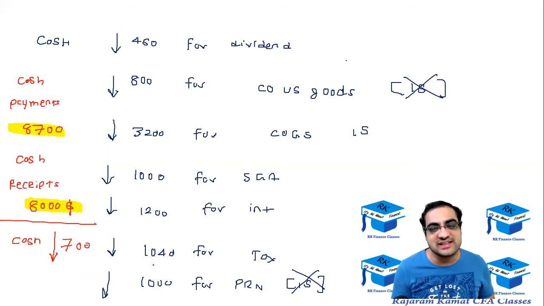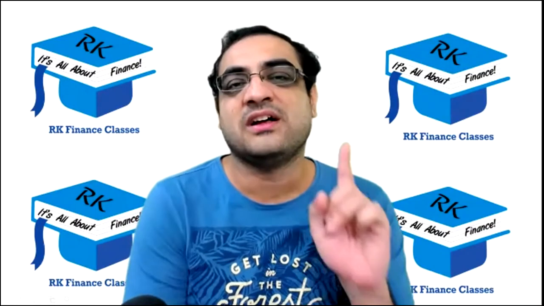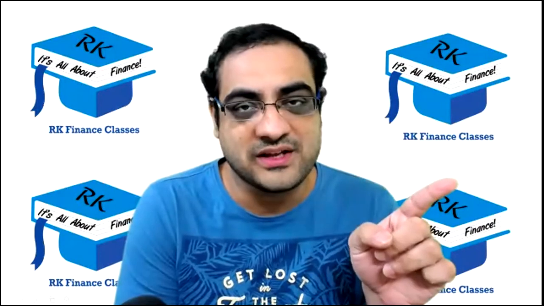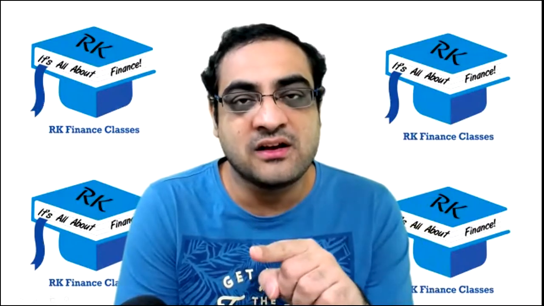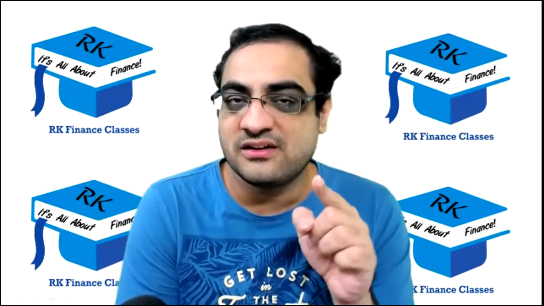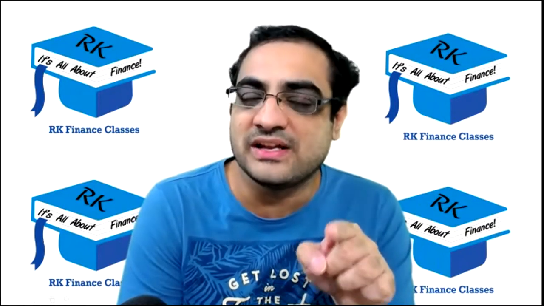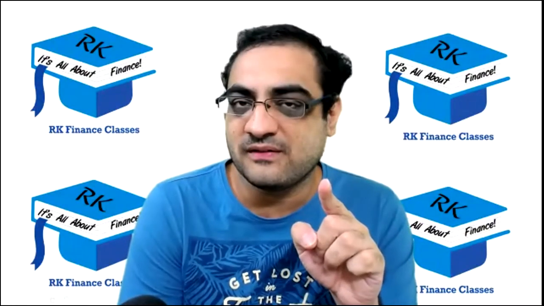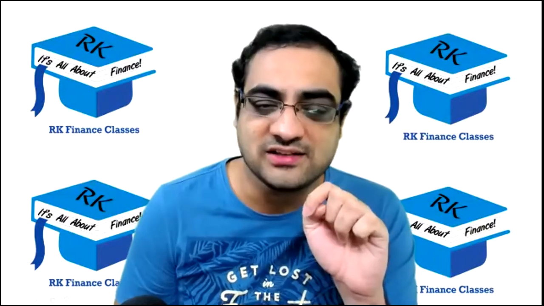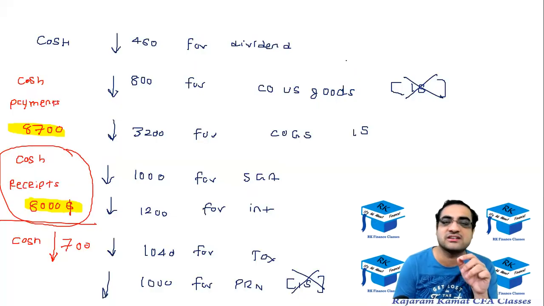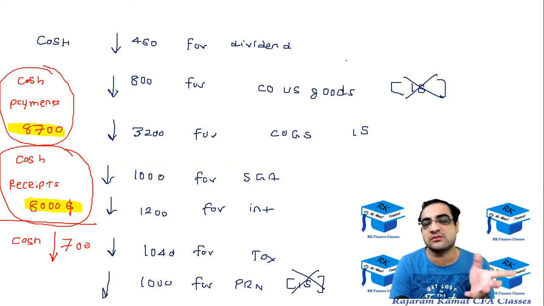And this is the exact example I was talking about, that there is a profitable company which might be a loser of cash. Why it's a loser of cash is because it's just getting $8,000 but paying $8,700, so it's losing $700 of cash.